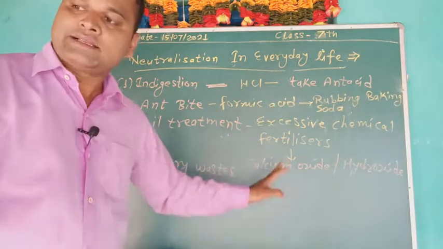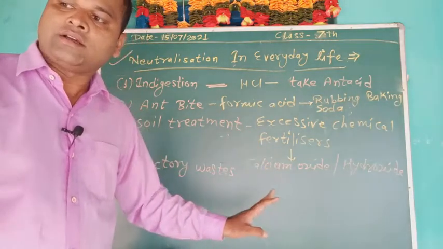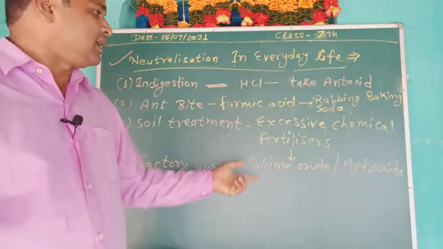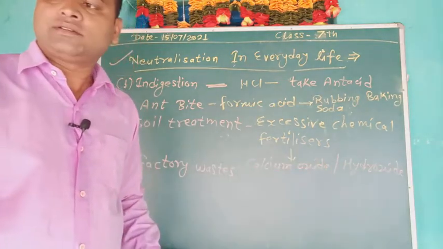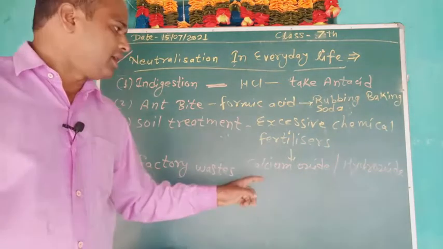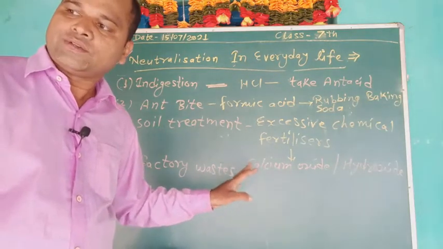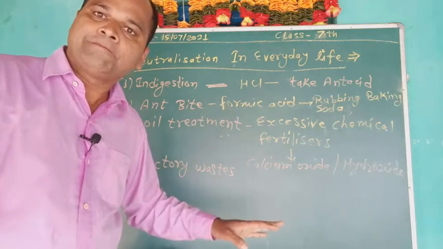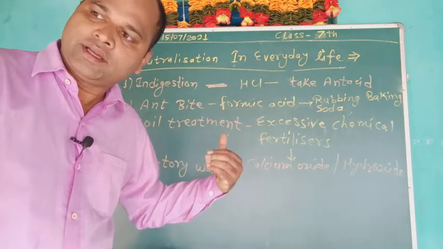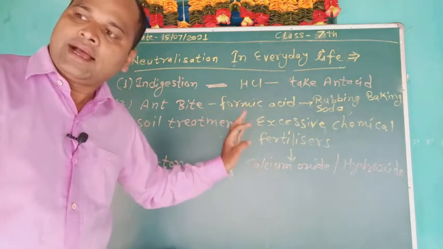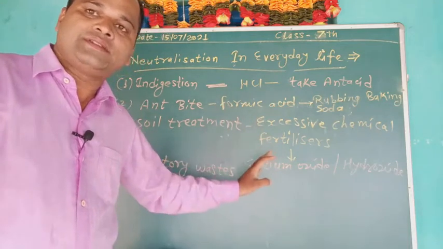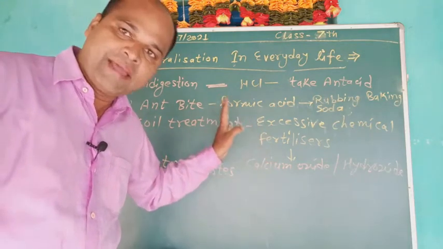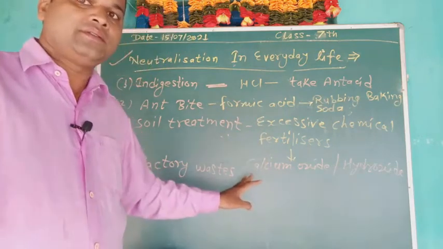Quicklime means calcium oxide, and slaked lime means calcium hydroxide. So students, if the soil is basic, organic matter is added to it. Organic matter releases acid which neutralizes the basic nature of the soil.